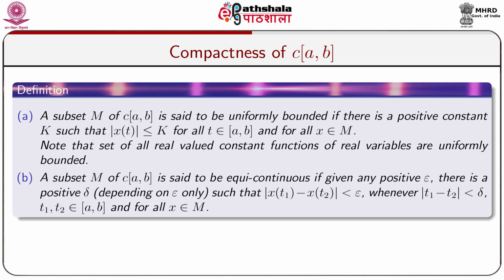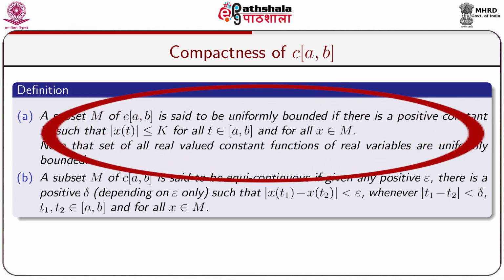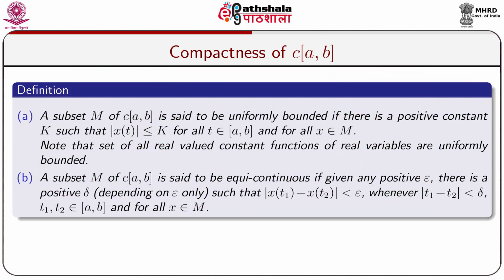Now, we shall give some definitions. A subset M of C[a,b] is said to be uniformly bounded if there is a positive constant k such that |x(t)| ≤ k for all t belonging to [a,b] and for all x belonging to M. So, the consideration of "for all x belongs to M" must be noted. Note that the set of all real valued constant functions of real variables are uniformly bounded.